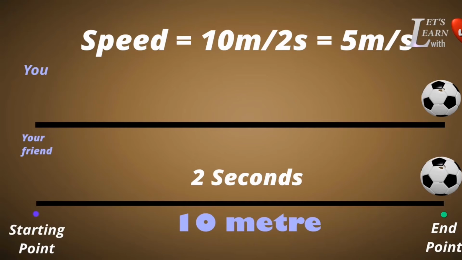Now, can you say, did this ball move exactly 2 meters in every 1 second? We don't know, is it children? It may or may not move like that.